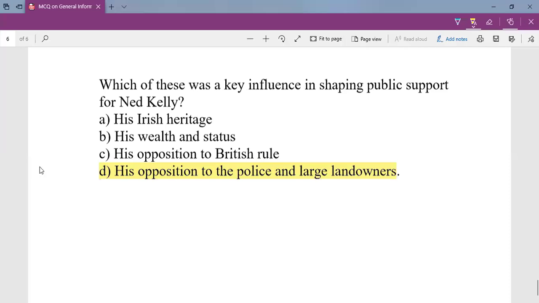So with that, we come to the end of this video, which contains general information. In the next video, we will get into the play Ned Kelly.